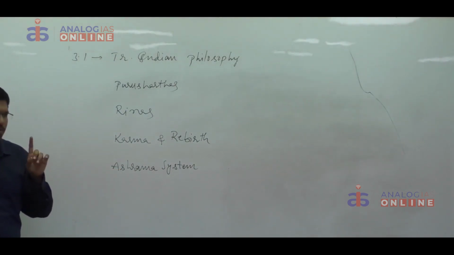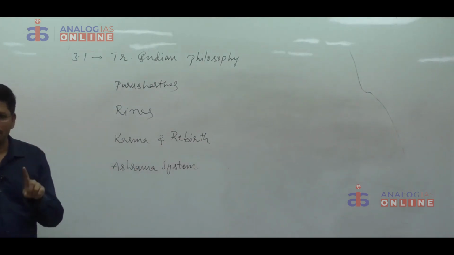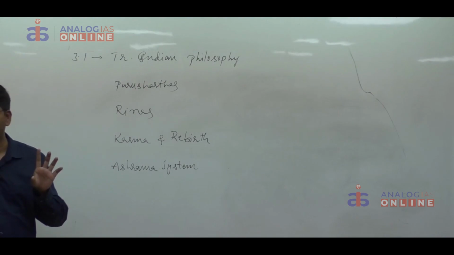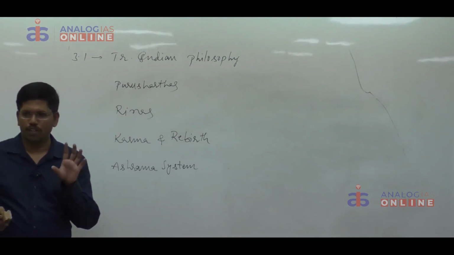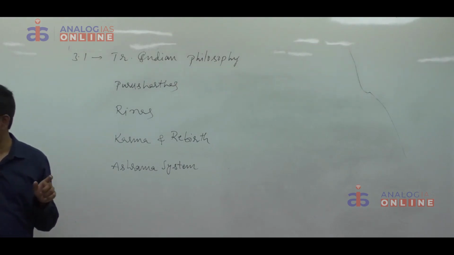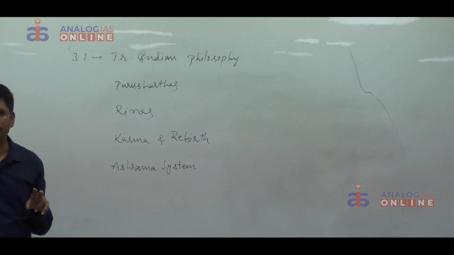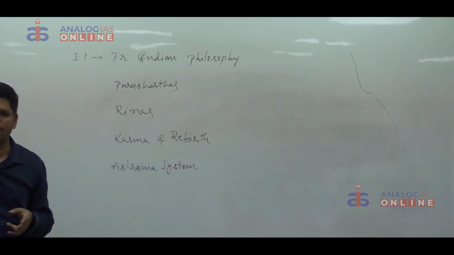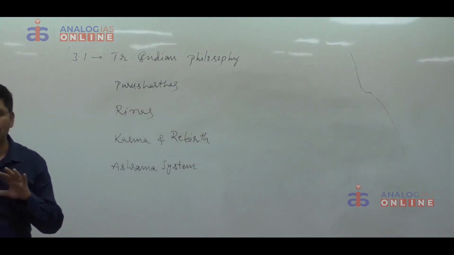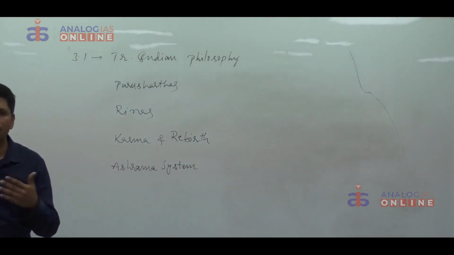That is sufficient. But the point that you have to remember is, from the Ashrama system, a question may be asked like this: importance of Grihastha Ashrama. Then you have to write what is meant by Grihastha Ashrama stage and why it is important. Then at the end, you have to add 2 points. According to the Bhagavad Gita, a karma yogi is a sannyasi. That means a man of action is a sannyasi. That means we need not adopt the sannyasa stage formally. If you perform all your actions in the previous stages, automatically you will become a sannyasi.